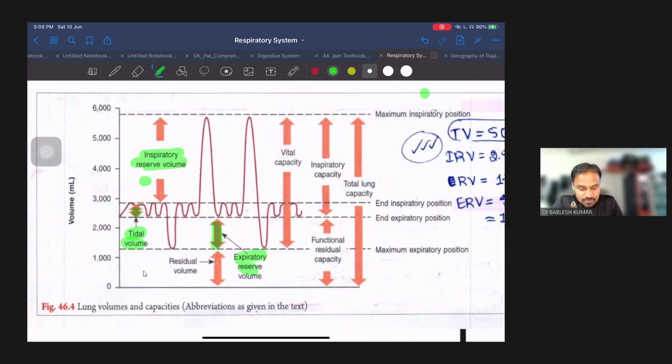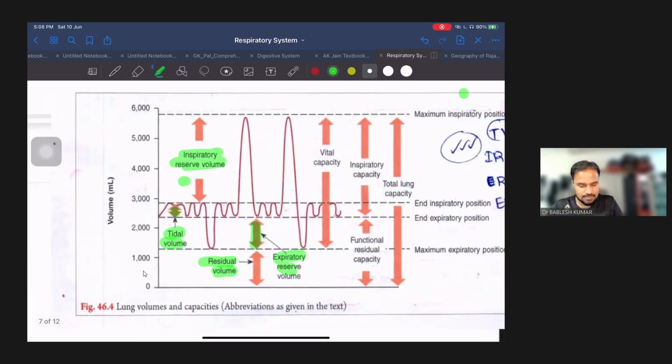Then we had residual volume. Residual volume is the volume of air which always remains inside the lungs even after forceful expiration. So हमने देखा simple terms में if we see like this amount, ये तो हमारा नॉर्मल जो हम इंस्पिरेशन और एक्सपिरेशन कर रहे हैं वो वॉल्यूम. फिर हमने फोर्सफुली जितनी ताकत हो सके उतनी लगा के और ज़्यादा एक्स्ट्रा जो एयर हमने खींची, that is inspiratory reserve volume.